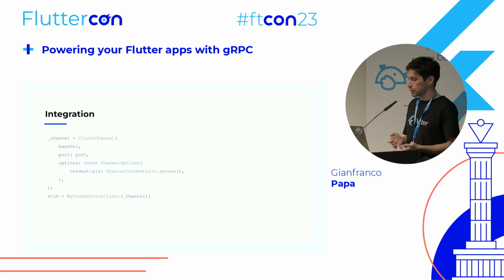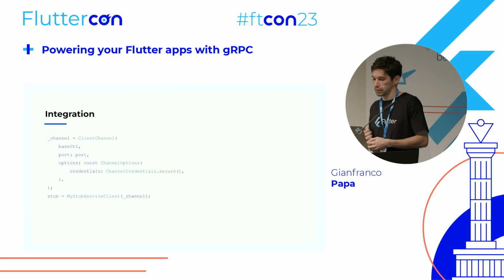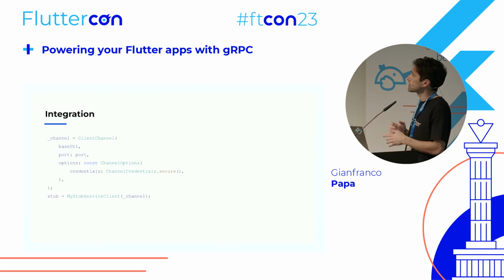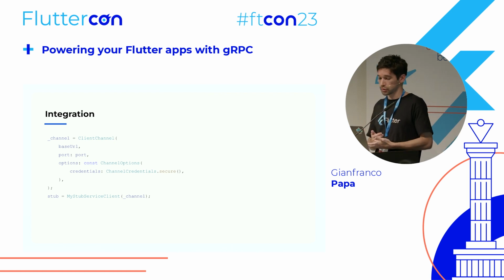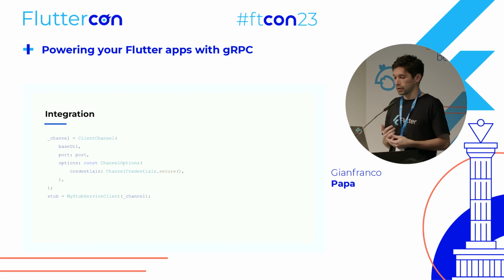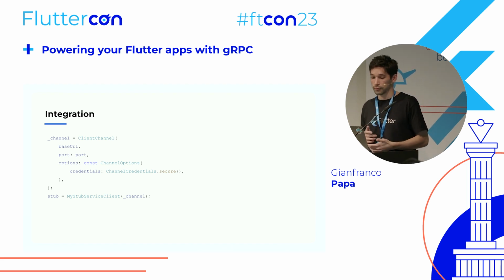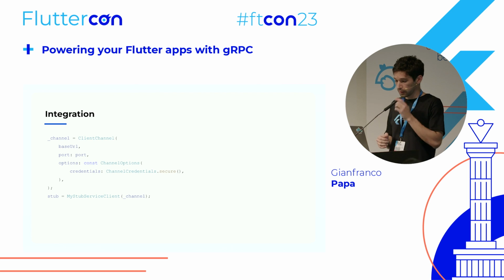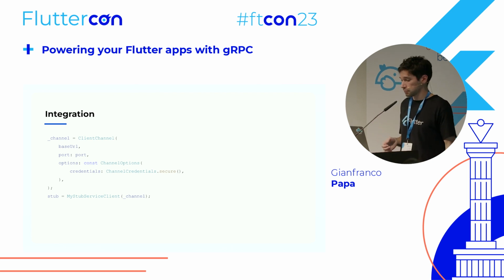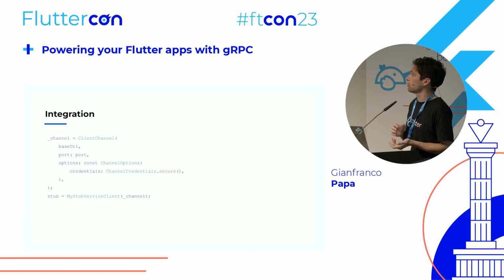So the only thing we need to do when integrating Flutter with gRPC is establish this client channel connection. So we will need to have the base URL. This could be either localhost or something that you have deployed in your backend. Then we need to define the port, and also the channel options, which will mean, for example, if we are using SSL for a secure connection.